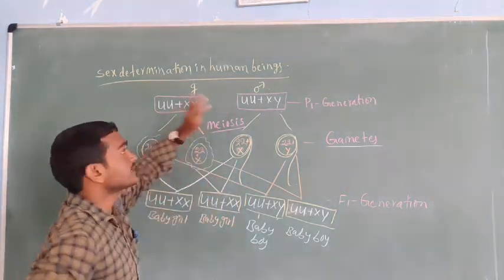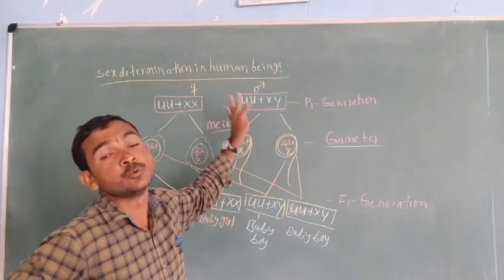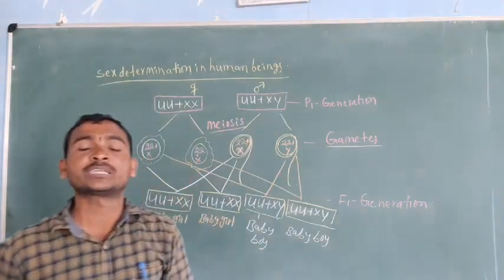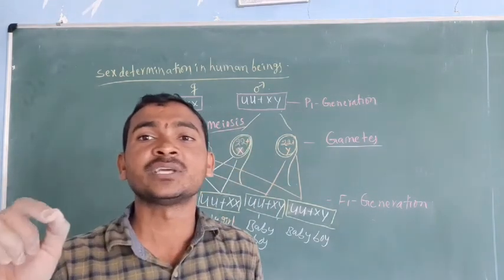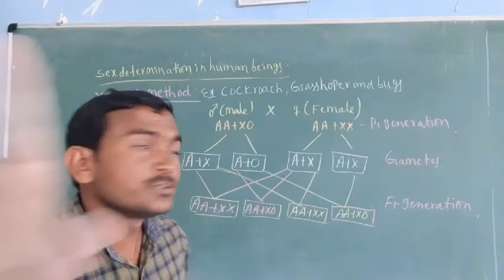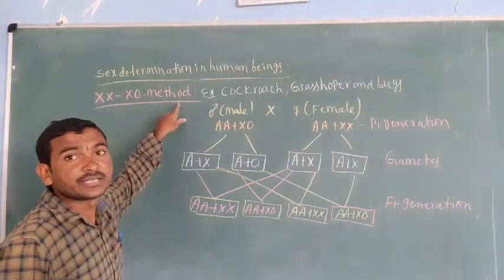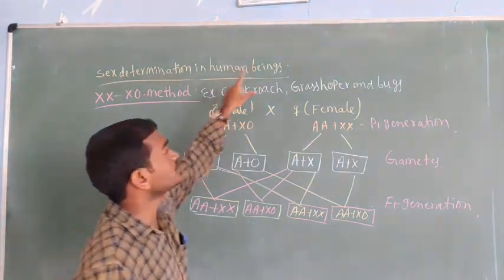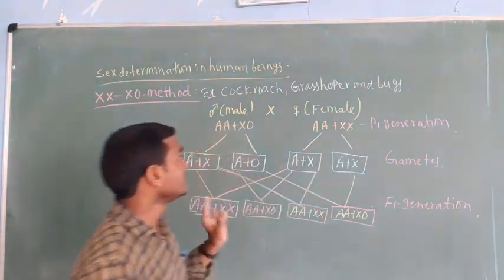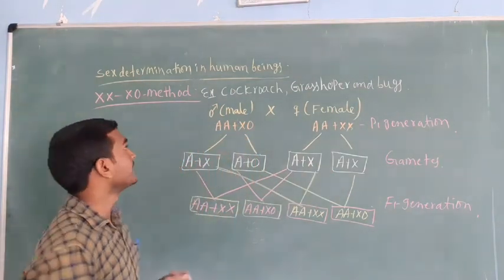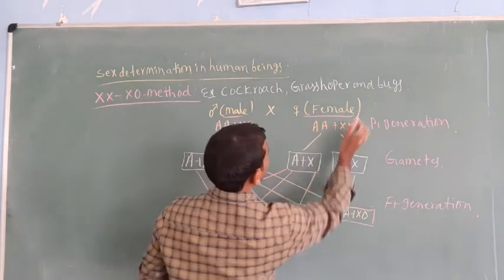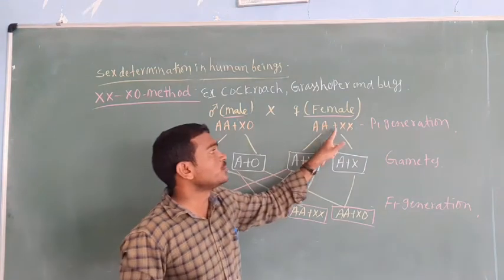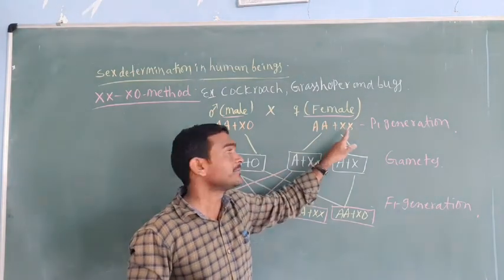This is the basis of sex determination in human beings, the male heterogamety XY method. Now we are going to explain the XO method of male heterogamety. This XO method is observed in the cockroach, grasshopper and bugs. Now the normal sex determination: take the male and the female. The male is autosomes plus XO, heterogamety. The female is autosomes plus XX, homogamety, the same type of X chromosomes.